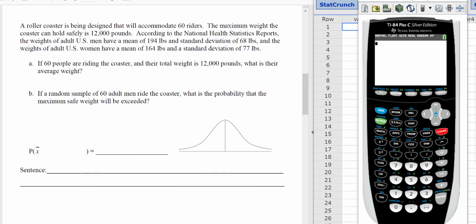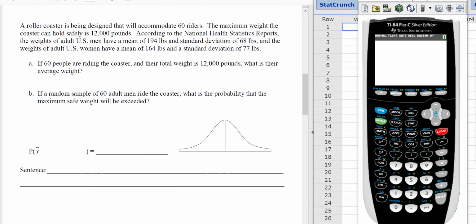A roller coaster is being designed that will accommodate 60 riders. The maximum weight the coaster can hold safely is 12,000 pounds. According to the National Health Statistics reports, the weights of adult U.S. men have a mean of 194 pounds and a standard deviation of 68 pounds, and the weights of adult U.S. women have a mean of 164 pounds and a standard deviation of 77 pounds.